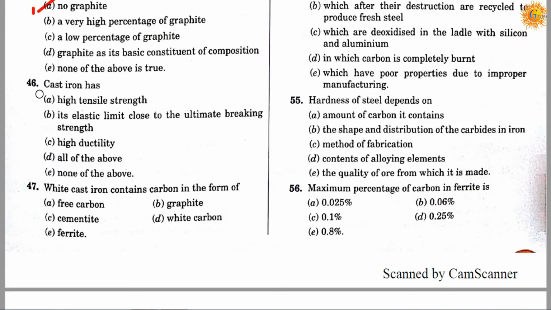Question number 46. Cast iron has: option A high tensile strength, option B its elastic limit close to the ultimate breaking strength, option C high ductility, option D all of the above, option E none of the above. Correct answer is C. Cast iron has a high ductility.